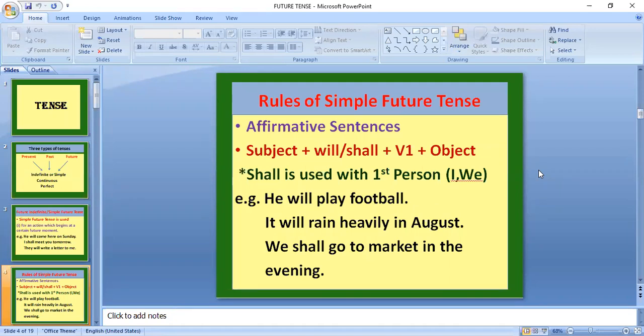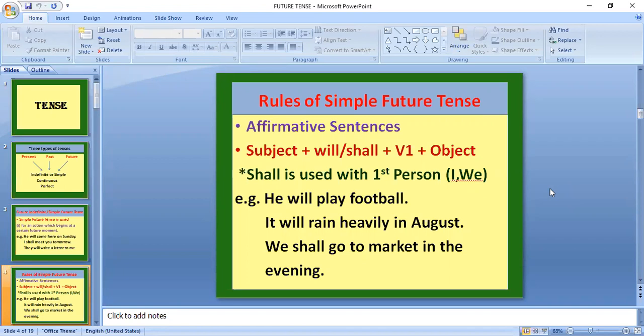For example, he will play football. In this sentence, he is the subject, will is the helping verb used for the future, play is the main verb or base verb, the first form of the verb, and football is the object.